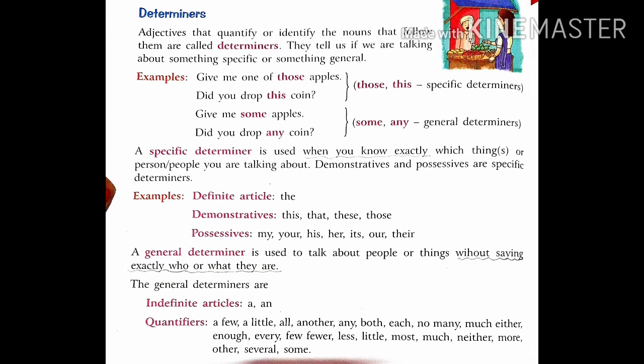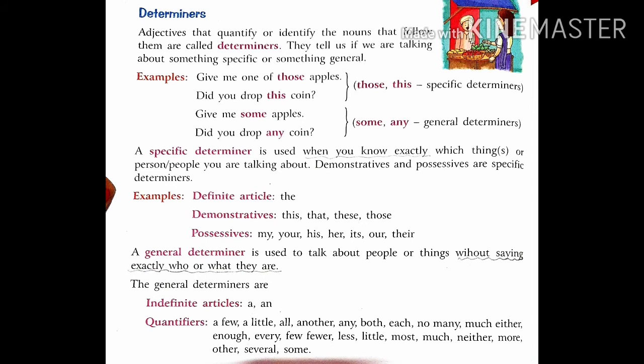Now we will start the next one, determiners. Adjectives that quantify or identify the nouns that follow them are called determiners. They also tell us whether we are talking about something specific or something general.